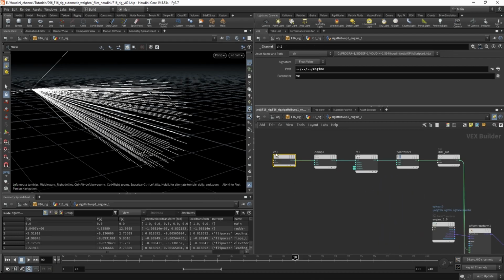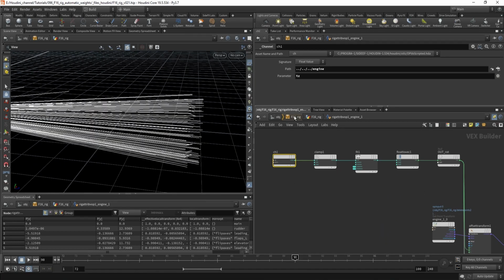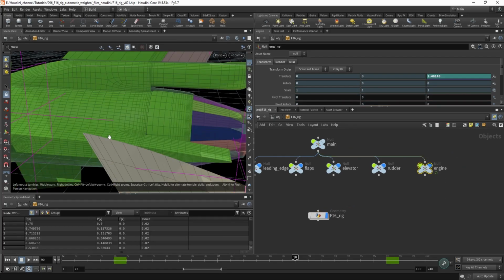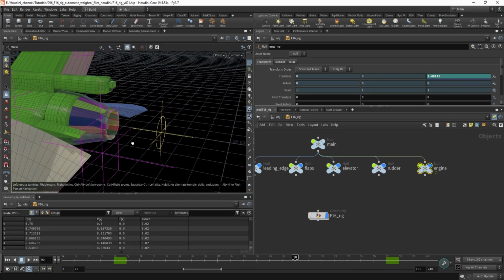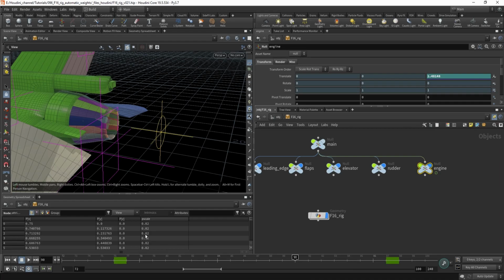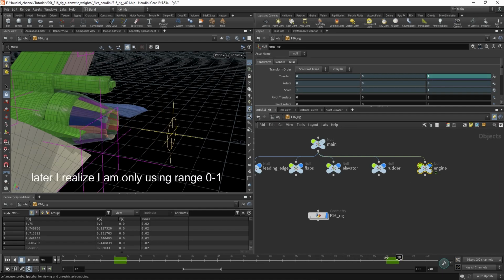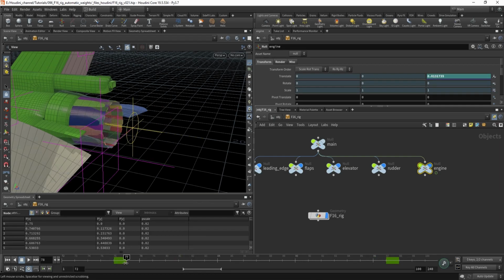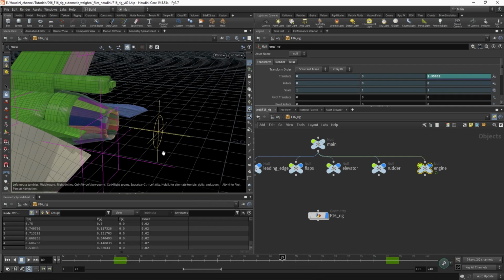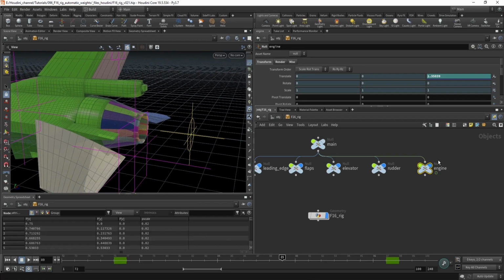And I'm using a channel, and the channel is basically this null. So if it moves back and forth, it goes from 0 to 1, from 0 to 2, and we will use this number to offset the rotation.